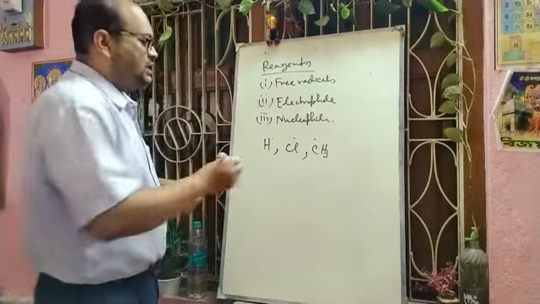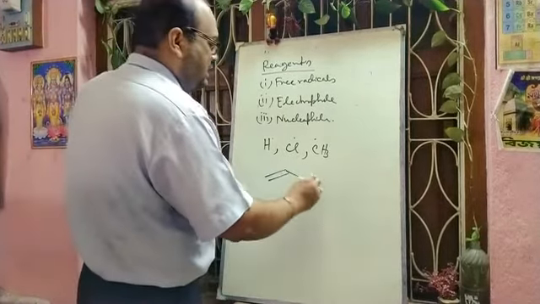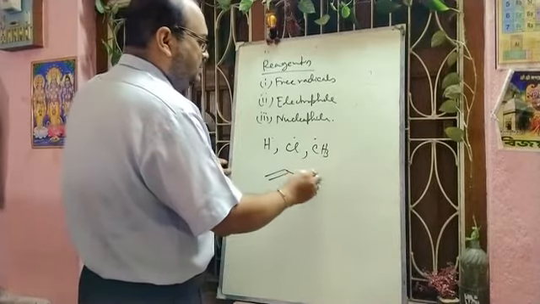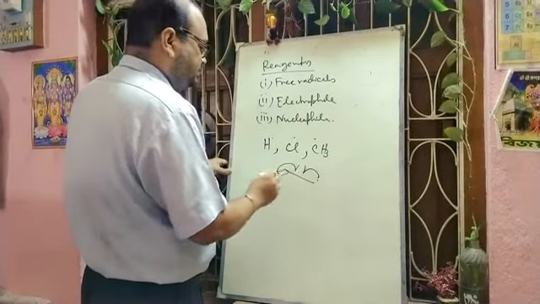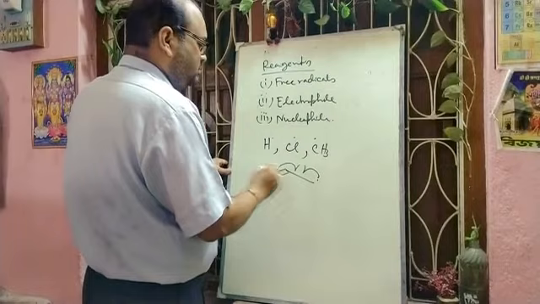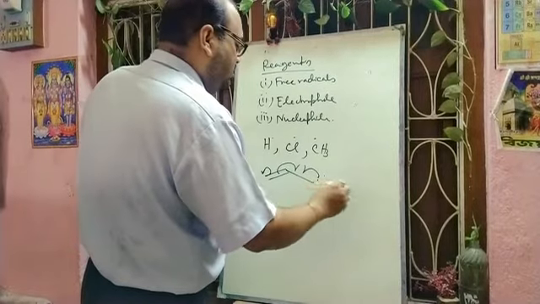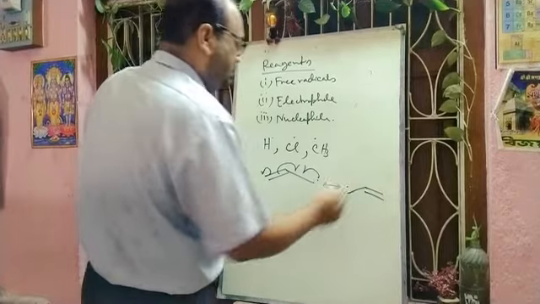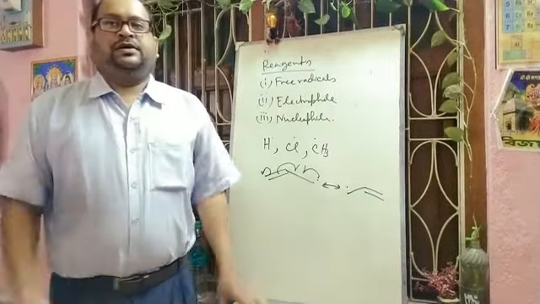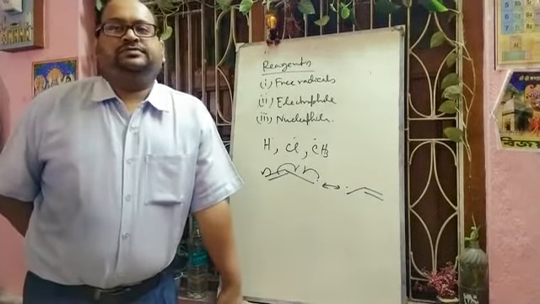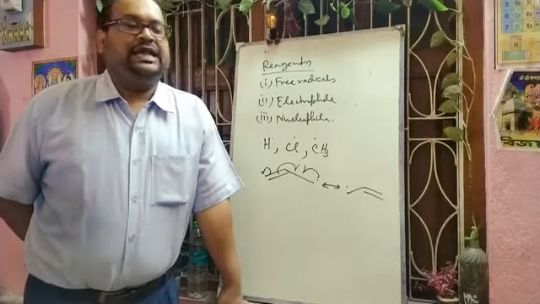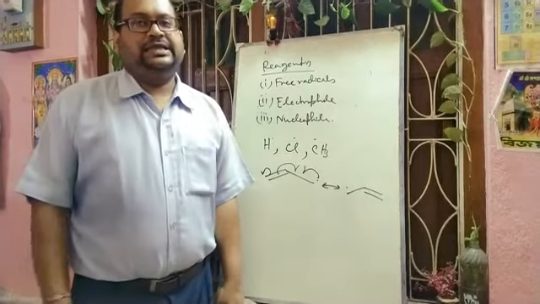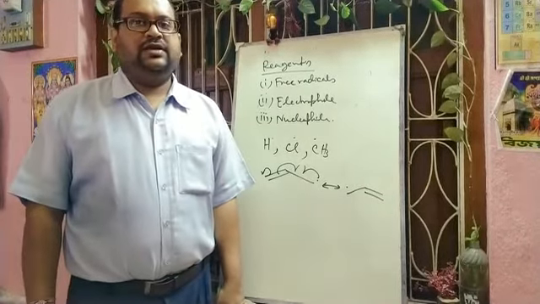If we draw the allyl free radical, it will be stabilized by resonance in this way. The shifting of one electron we always have to show by a fishhook arrow, like this. Generally, free radicals are very reactive and unstable and cannot be isolated.